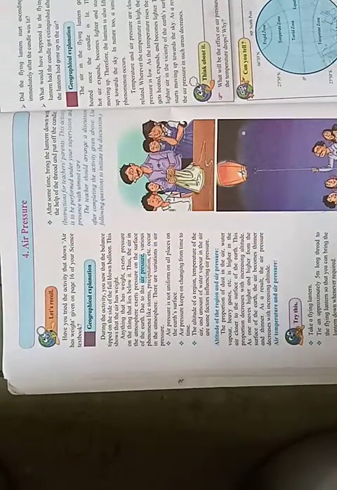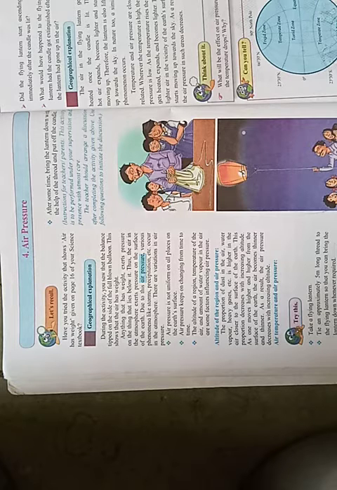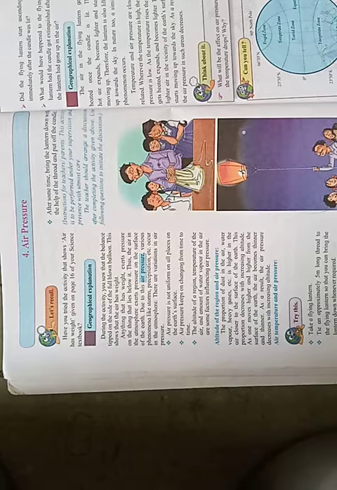Now, during the activity, see dear students, the proportion of dust in the air, water vapor, heavy gases, etc. is higher in the air closer to the surface of the earth. This proportion decreases with increasing altitude. As one moves higher and higher from the surface of the earth, the air becomes thinner and thinner. As a result, the air pressure decreases with increasing altitude.